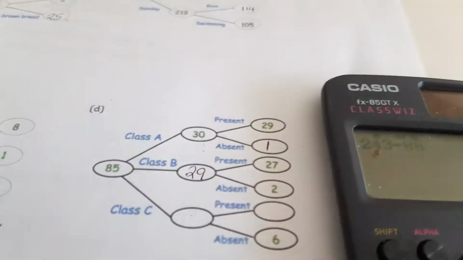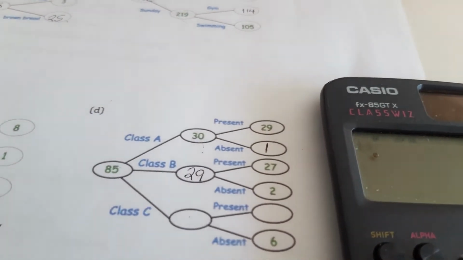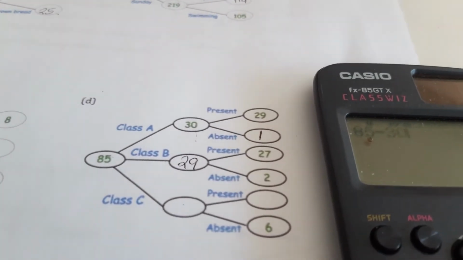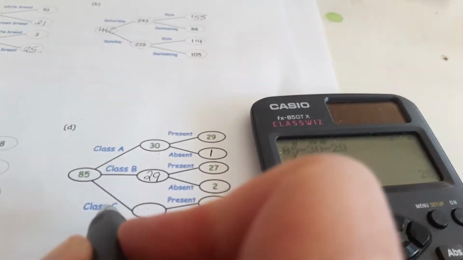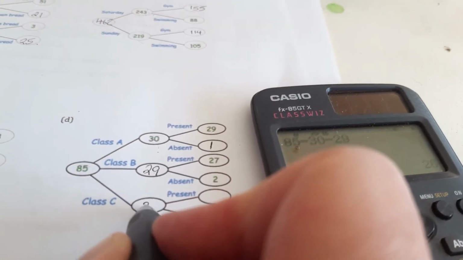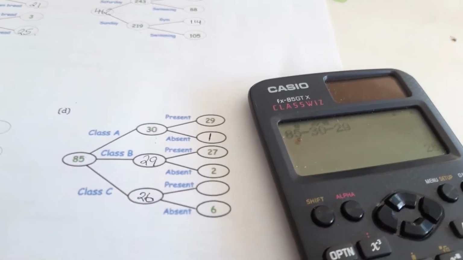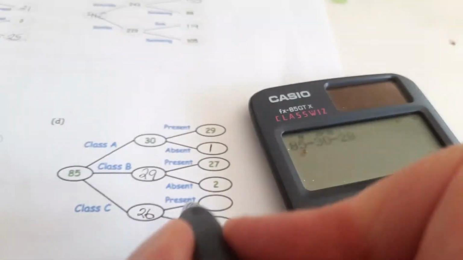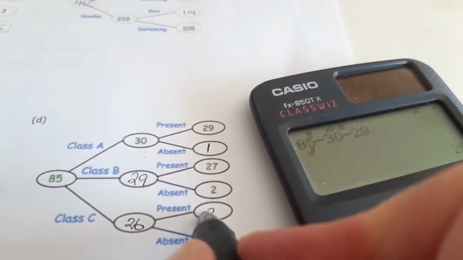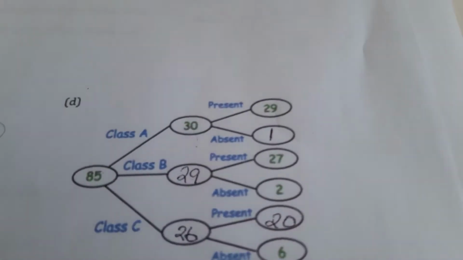Now what we can do is we can work out this third group, because if we take these 2 numbers away from 85, we'll be left with how many is in this group. So use calculator, 85, take away 30, take away 29, 26. So this answer in here is 26. Now we know that 6 of these 26 were absent, so 20 must be present. Okay.